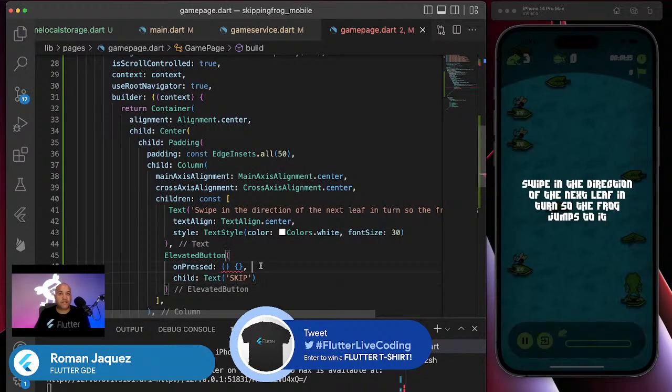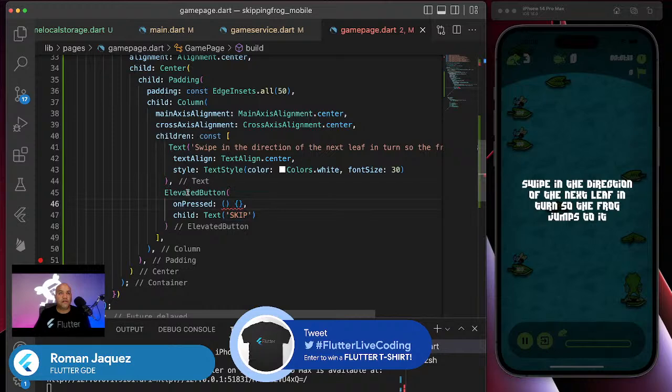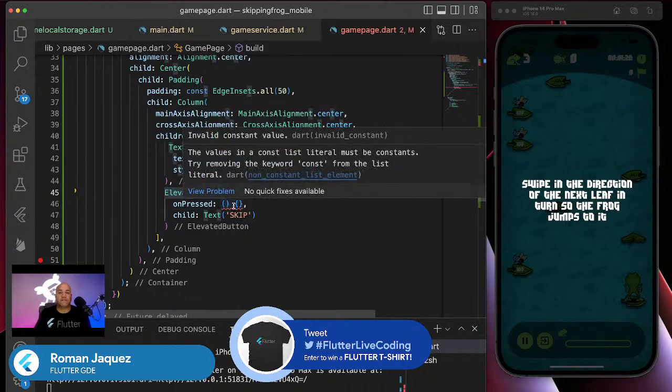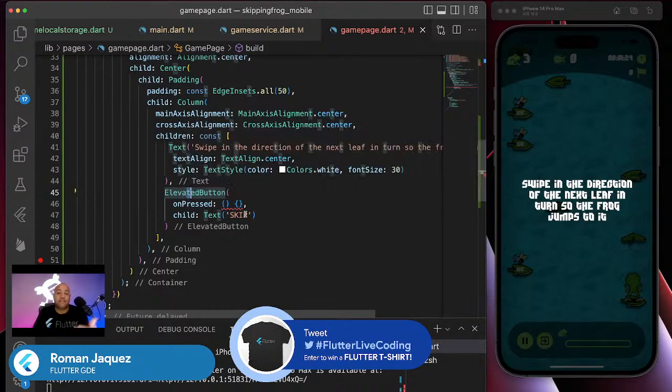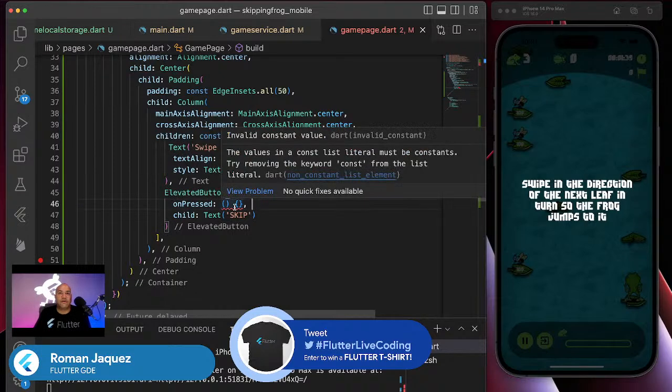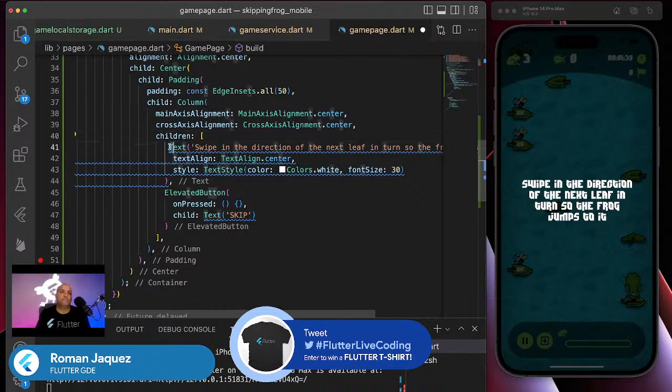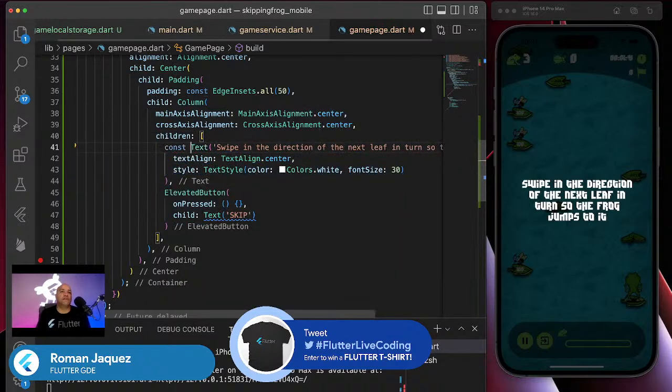This is the onPressed event, of course. The elevated button requires, what else does it require? See, that's why I don't like it, because I didn't know what to add in here. So I said onPressed, and then I add that. You do the onPressed, and then you do it, right? Let me see, what is it saying here? The value of these, I'm sorry, because of the constant. Whatever, I'll just do const, and then that's it.